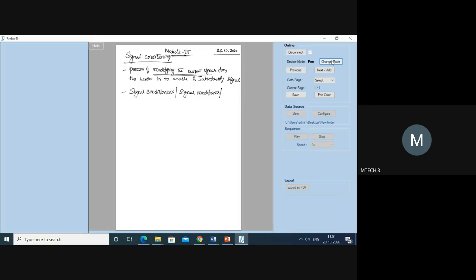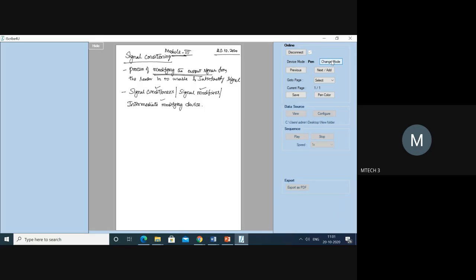As the signal conditioning device is an intermediate device, it is also called an intermediate modifying device. So these are the various names for signal conditioning: signal conditioner, signal modifier, or intermediate modifying device.